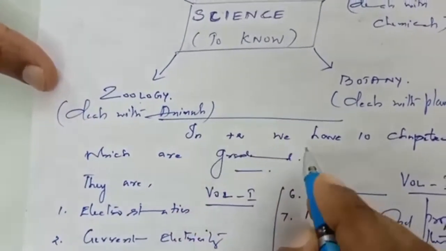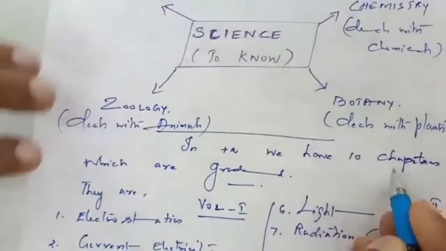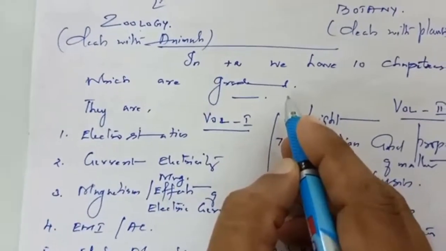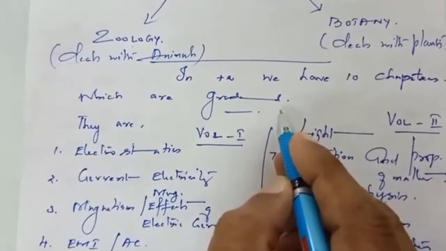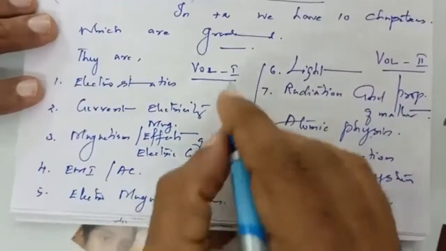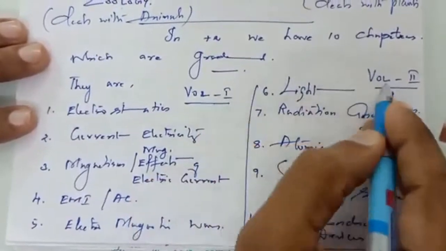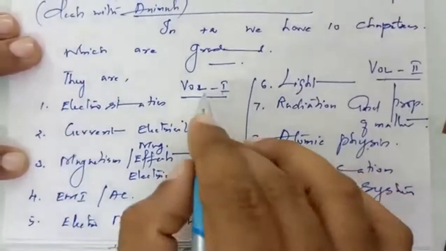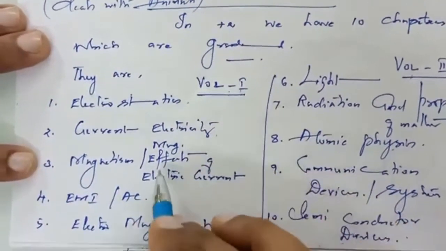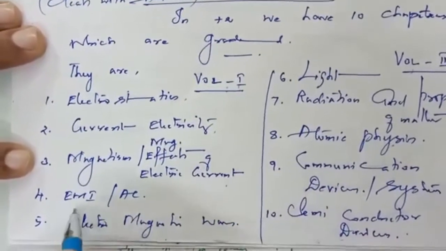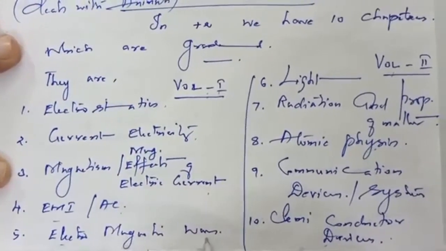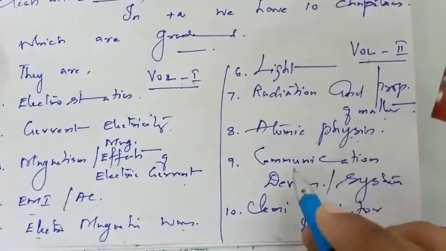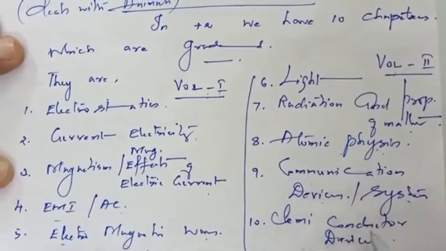In plus 2 higher secondary, we have 10 chapters from these, which are graded. Without knowing the previous chapter, it is not possible to have continuity of the subsequent chapters. So the entire 10 chapters are divided into 2 volumes, volume 1 and volume 2. Volume 1 consists of 5 chapters, volume 2 has 5 chapters. In volume 1: electrostatics, current electricity, magnetism, magnetic effects of electric current, electromagnetic induction, AC, electromagnetic waves. In the second volume: light, radiation and properties of matter, atomic physics, communication system and devices, semiconductor devices.